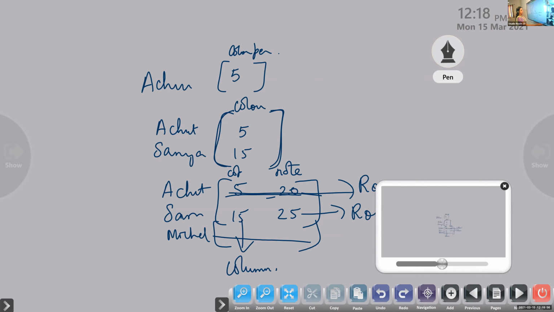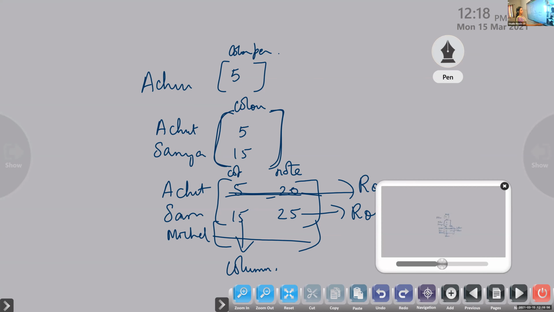So listen, children. If capital A is an m by n matrix, we can denote it like this: small aij in brackets, and at the bottom we write m cross n. What does it mean? Capital A is a matrix whose entries are aij and its order is m by n. Is it okay, Gauri? Yes, ma'am. Ma'am, will you repeat that aij thing?